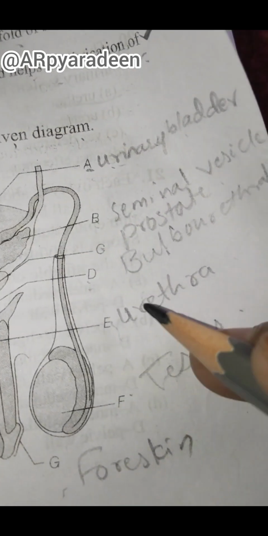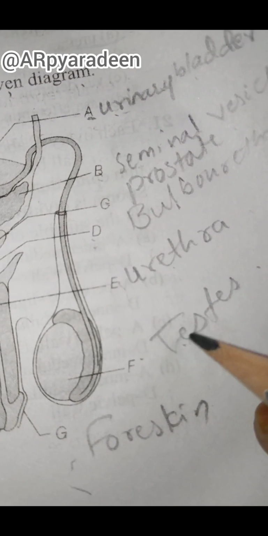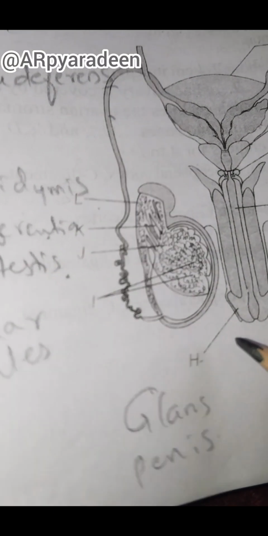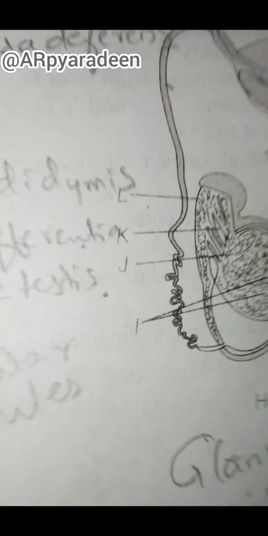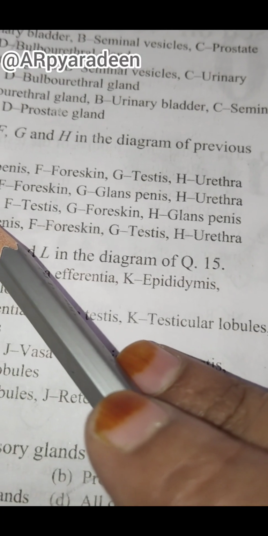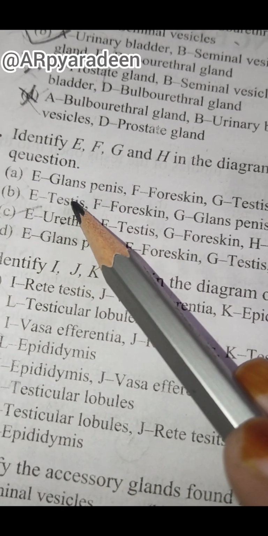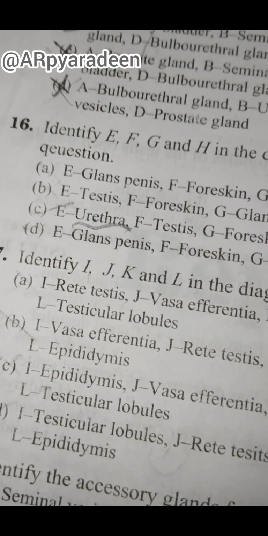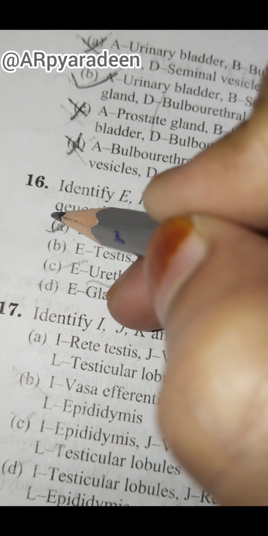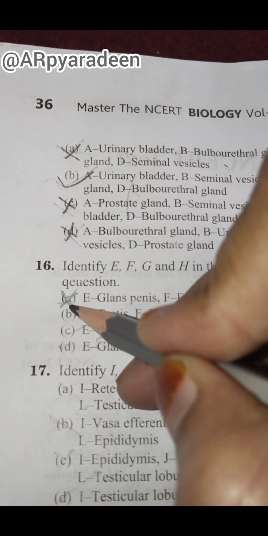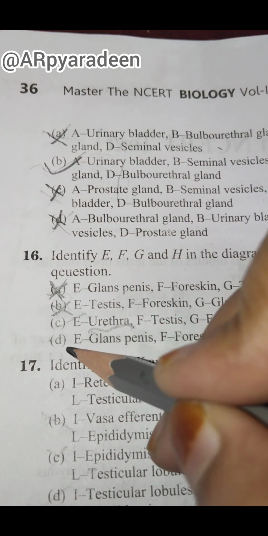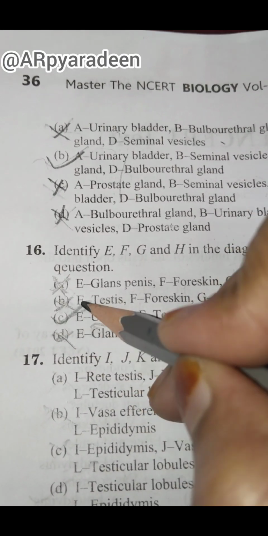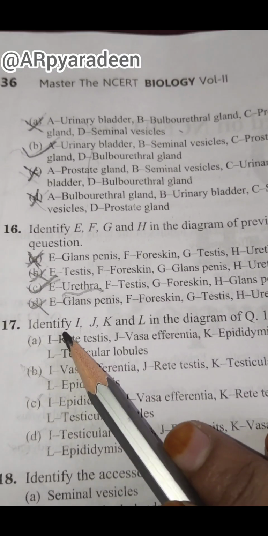Next, coming to E, F, G, H, we need to identify. E is urethra, F is testis, G is foreskin and H is glans penis. We need to see here in this E, F, G, H. E is what? See, only in option C urethra is beginning. So all the three remaining options are wrong and option C is our answer. All the other options are beginning with glans penis, testis. That's why they are wrong.